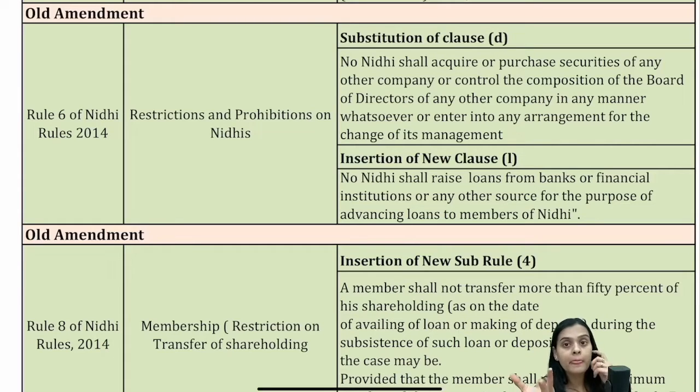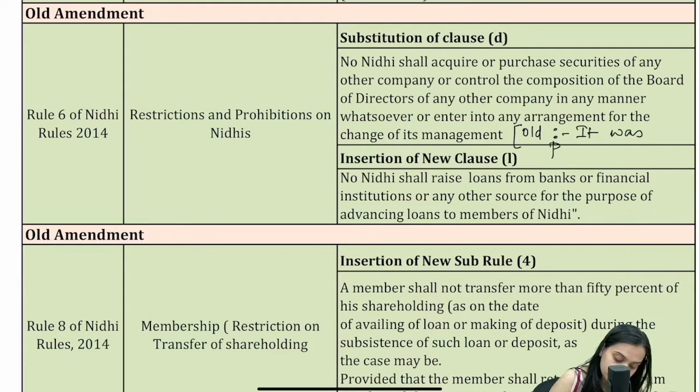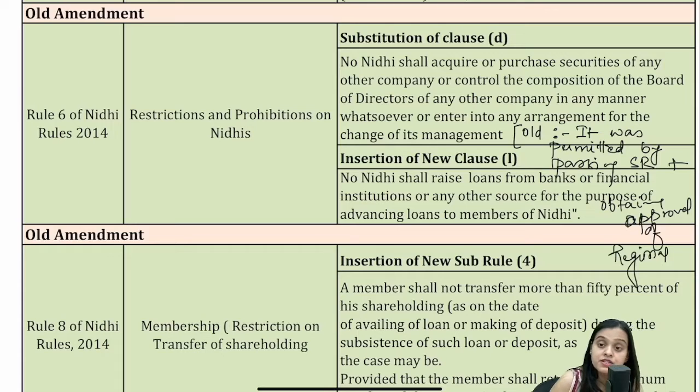The old clause stated the same thing, but also gave us permission that if we pass a special resolution and obtain the approval of RD, we can acquire. Right now, there is a complete prohibition. So, if you want, you can just write over here: old, it was permitted by passing SR plus obtaining approval of RD. RD means regional director. Approval of regional director.